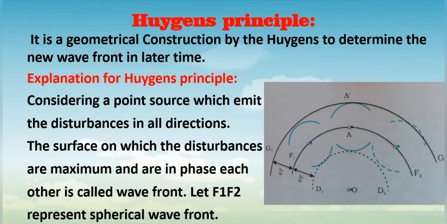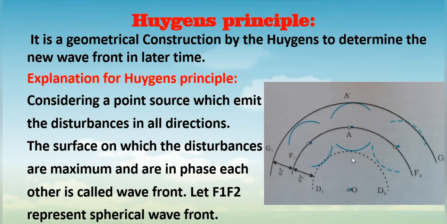To explain the Huygens principle, we have to take a point source. It is already there on the screen. Considering a point source which emits disturbances in all directions, you can see on the screen there is a source which emits the waves. This is a point source, and it is emitting waves in all directions.